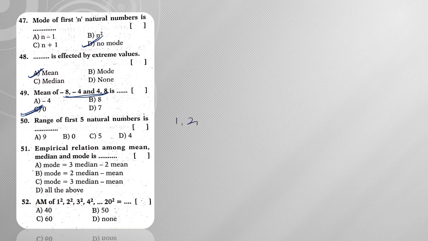Next, range of first 5 natural numbers. So first 5 natural numbers means 1, 2, 3, 4, 5. So he is asking about range. So range means maximum value minus minimum value. So 5 minus 1 is 4.